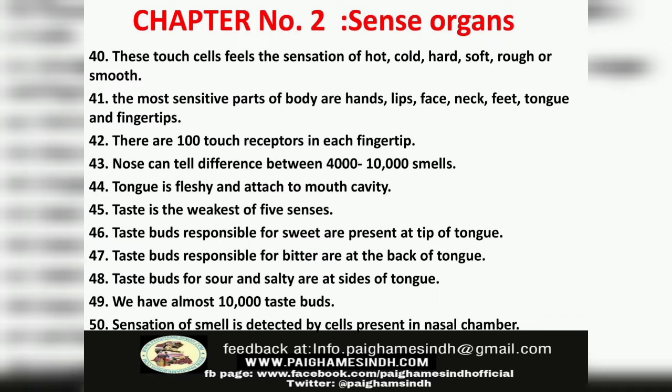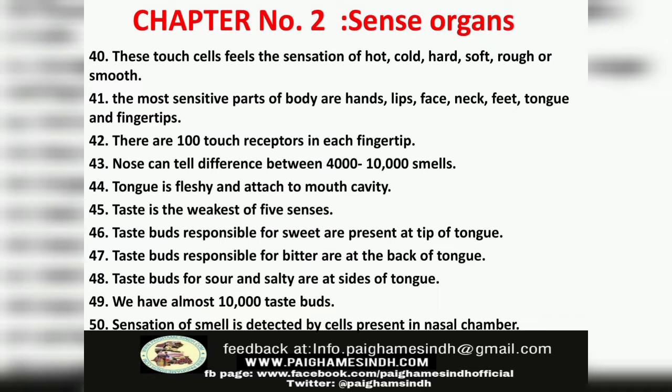Number 42. There are 100 touch receptors in each fingertip. Number 43. Nose can tell difference between 4,000 to 10,000 smells. Number 44. Tongue is fleshy and attached to the mouth cavity. Number 45. Taste is the weakest of five senses.